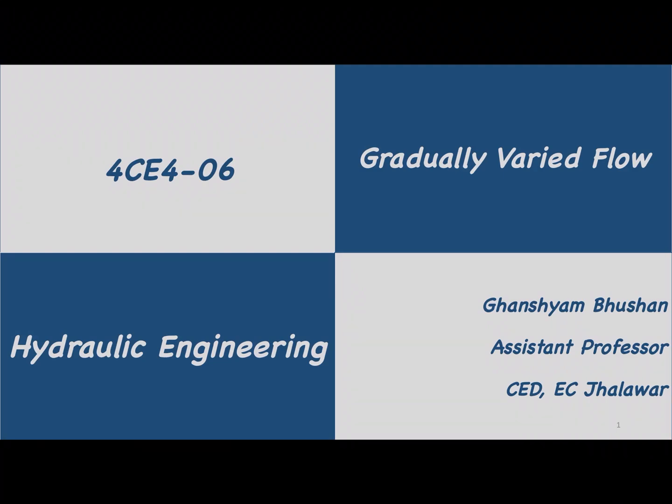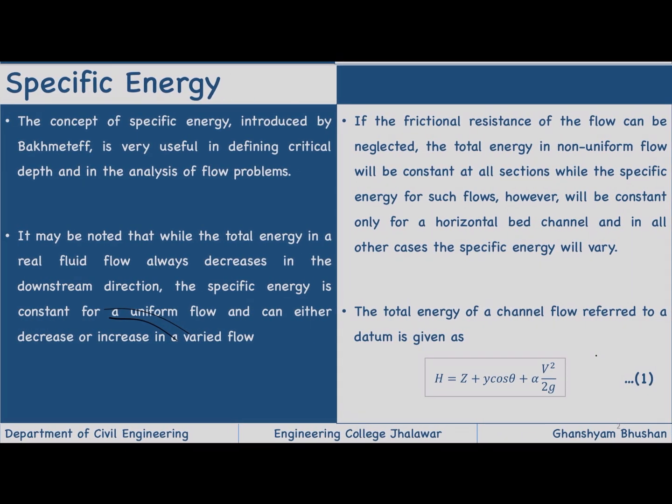Hello students. So today we are going to start gradually varied flow. This will be lecture number 18. Before going into gradually varied flow, we have to know about some basic things. The first thing we should know is specific energy. What is this specific energy and how is this energy different from total energy or other energy forms?